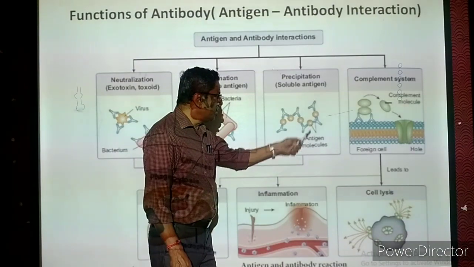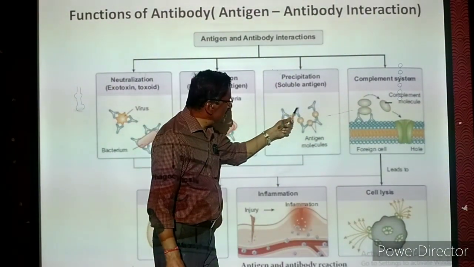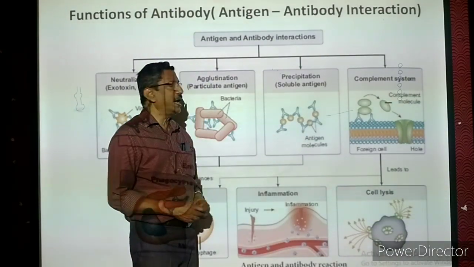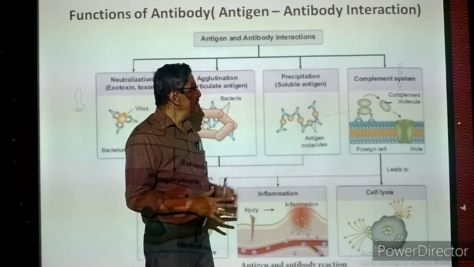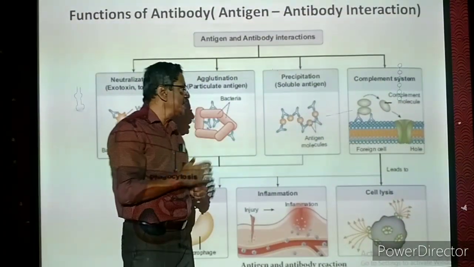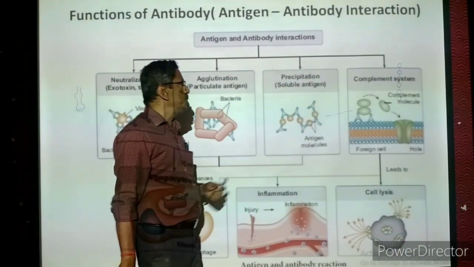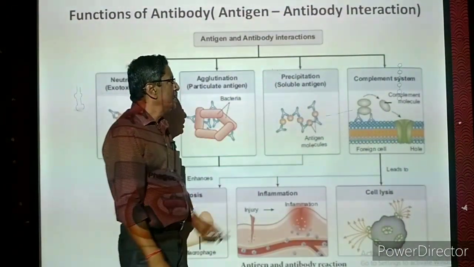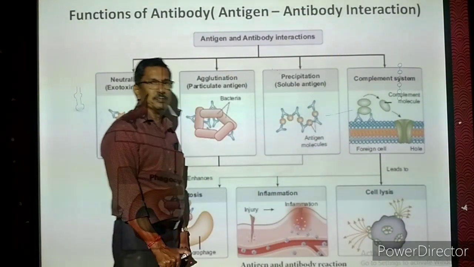Now once the antigen molecules are scattered in the body, immediately the antibodies are coming and touching them. Antibodies are coming and touching them. Now what they do is, they are binding all the molecules with each other, as the result of which the molecules are becoming inactive. That is called precipitation. Then we are coming to the last one, complement system.